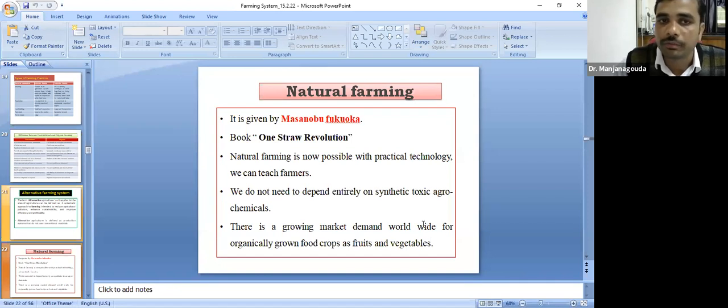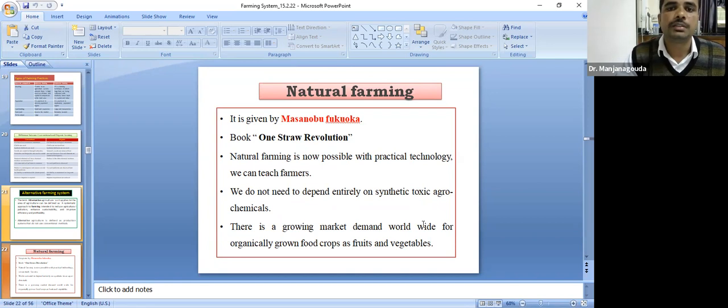This is very important from your examination point of view also. Fukuoka also wrote one book, that is The One-Straw Revolution. In your exam, they will ask like this only, The One-Straw Revolution. The book was written by Masanobu Fukuoka. It's also popularly called Fukuoka farming.